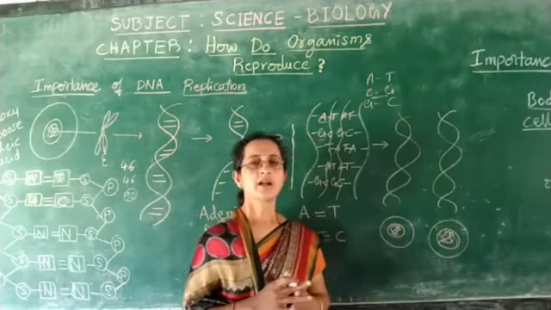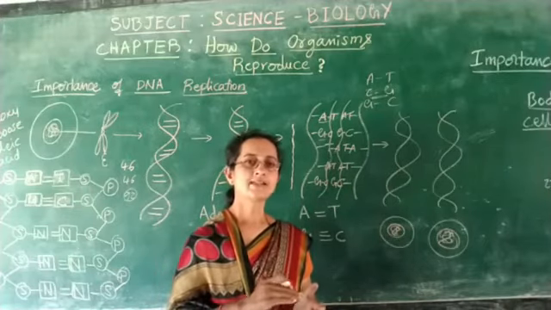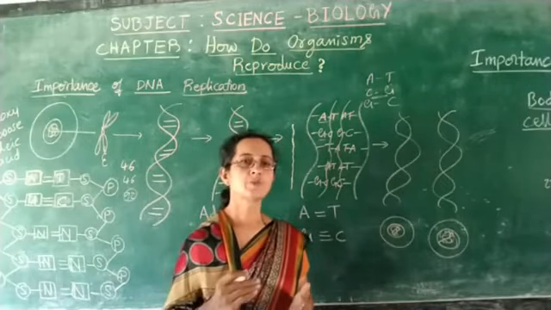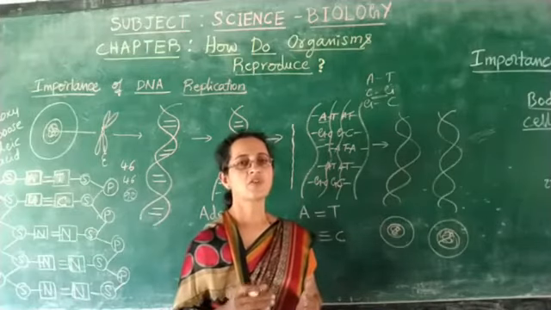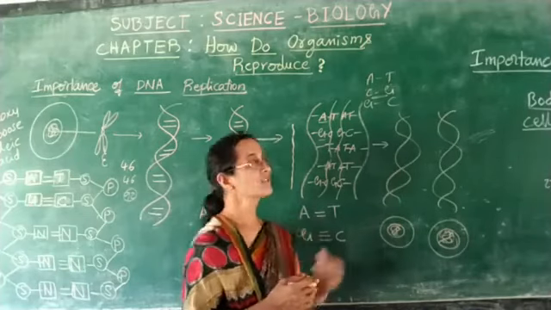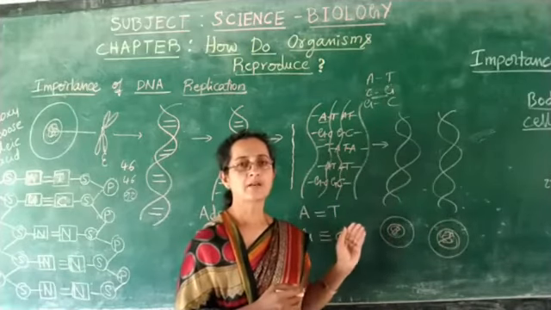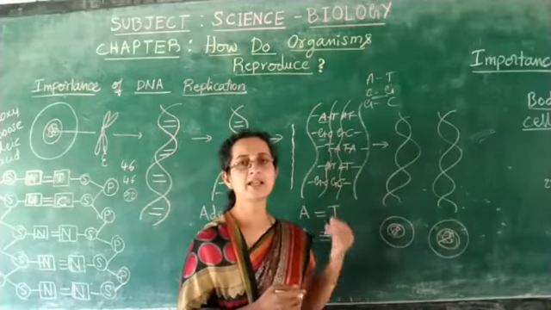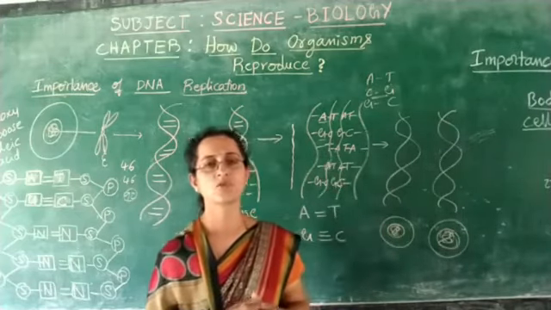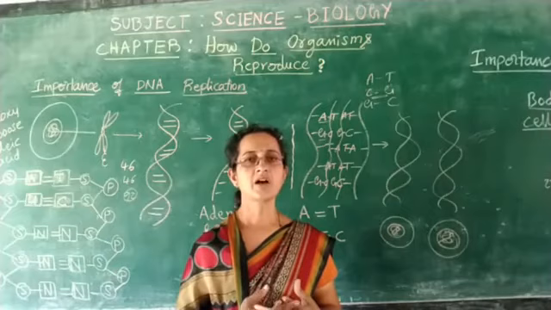Suppose we have learned that in fish there were respiratory organs called gills. As they evolved, the fishes were transformed to amphibians, where the respiratory organs were transformed from gills to lungs. The slight changes in the organisms are because of these changes in a slight manner. If there is a drastic change in the DNA, what happens? If there is more change in the newly formed DNA strands, there will be a change in the whole characteristics of the organism.